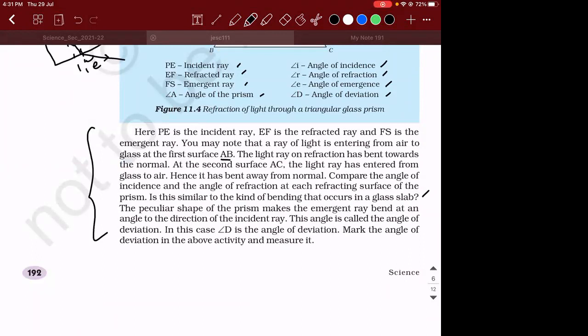Okay. These are all slightly higher than your textbook knowledge only, but please make a note of all these points. Because when you guys do the activity, you can experiment and see so that you will remember it. So what did I say? The angle of incidence is equal to angle of emergence. In what condition? In the condition of, did you guys write or not? The angle of incidence is equal to angle of emergence under the condition of minimum deviation.